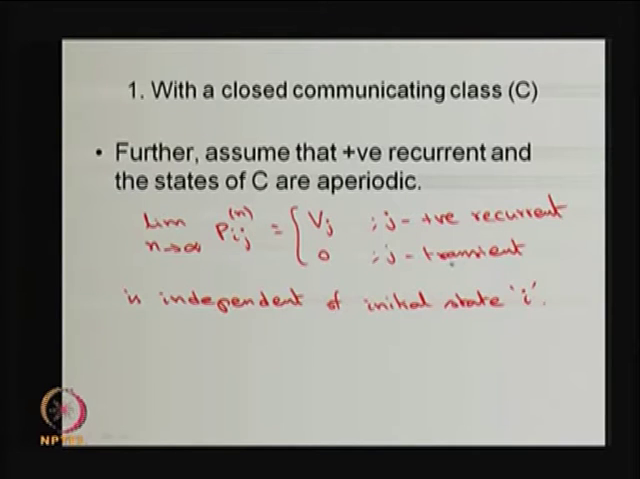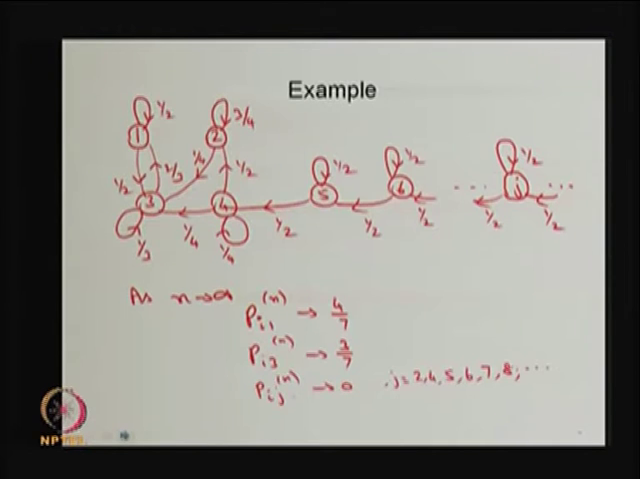And for all the transient states, you can conclude immediately these probabilities are zeros, and for the positive recurrent states you can call them Vj's and you can compute these Vj's. Now, I am going to give one simple example in which we have an infinite state space.